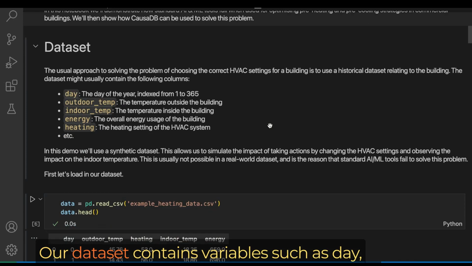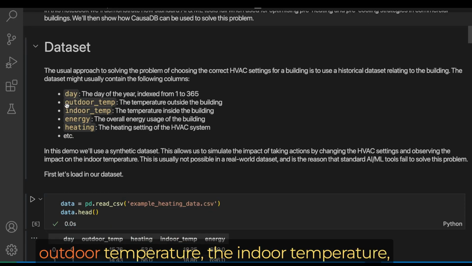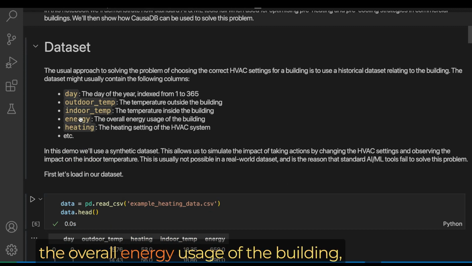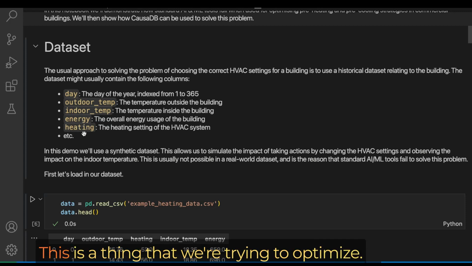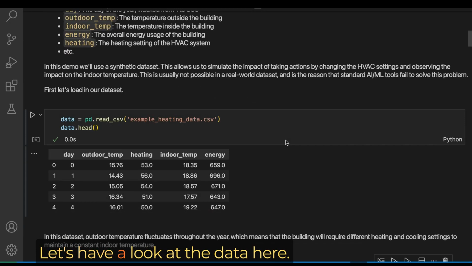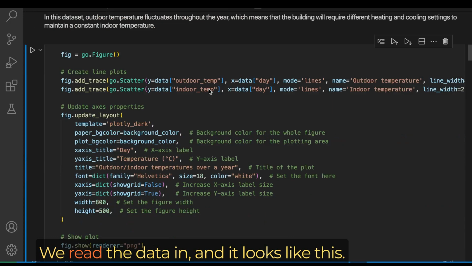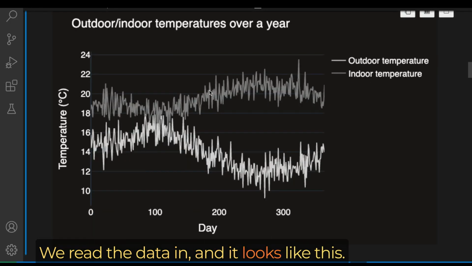So our dataset contains variables such as day, outdoor temperature, indoor temperature, the overall energy usage of the building, and then the heating setting of the HVAC, the heating and ventilation system. This is the thing that we're trying to optimize. So let's have a look at the data here. We read the data in, and it looks like this.